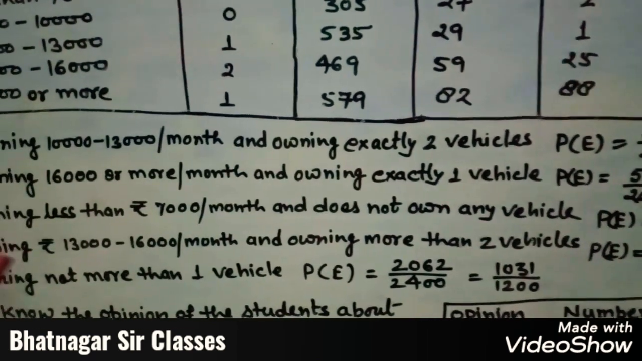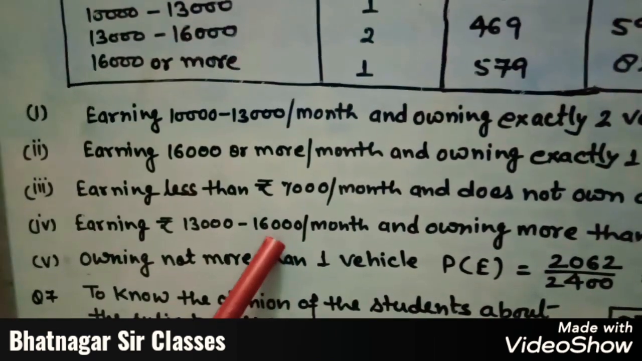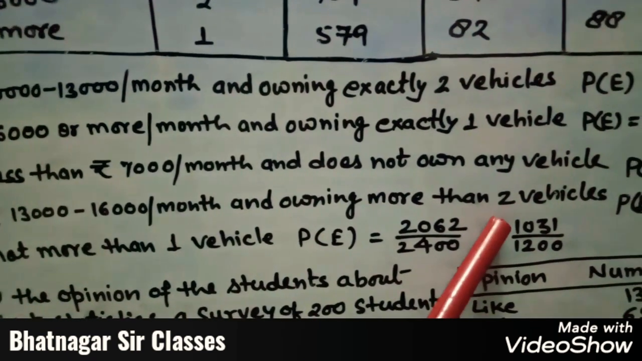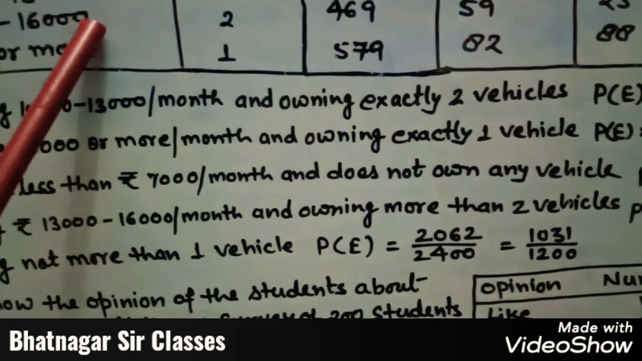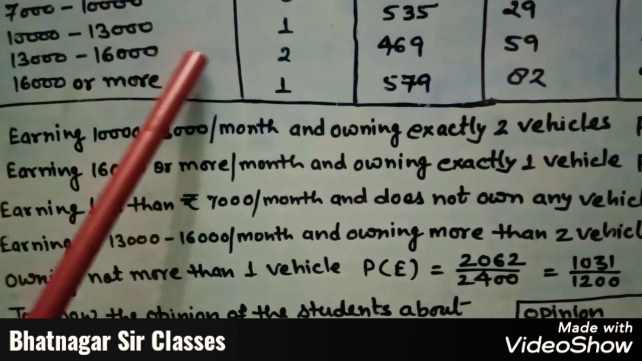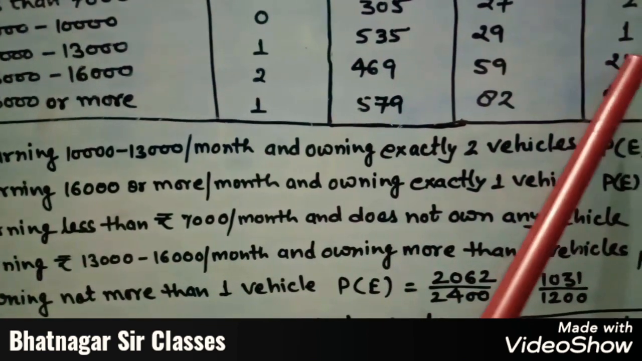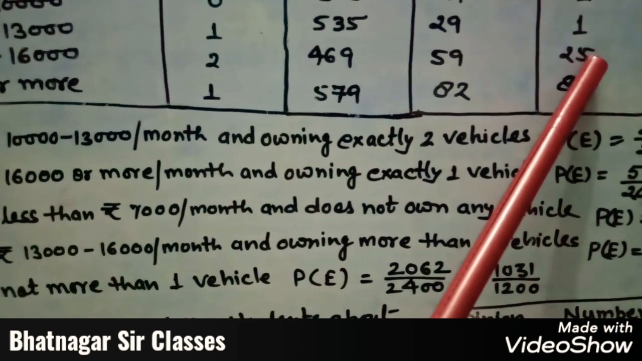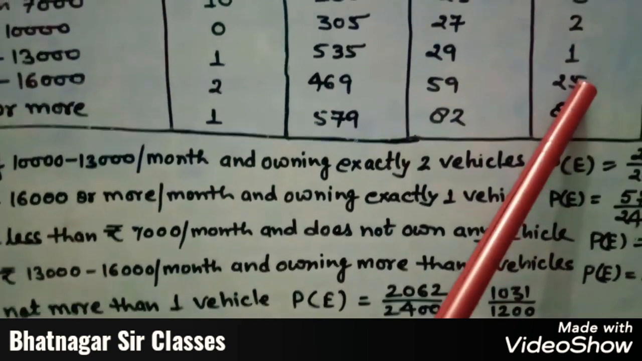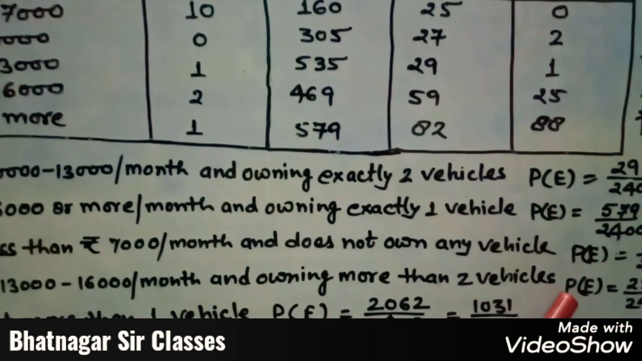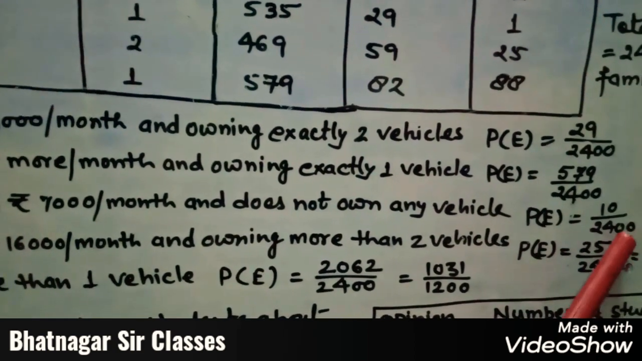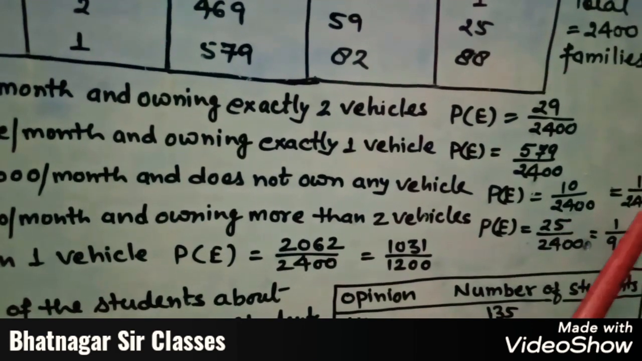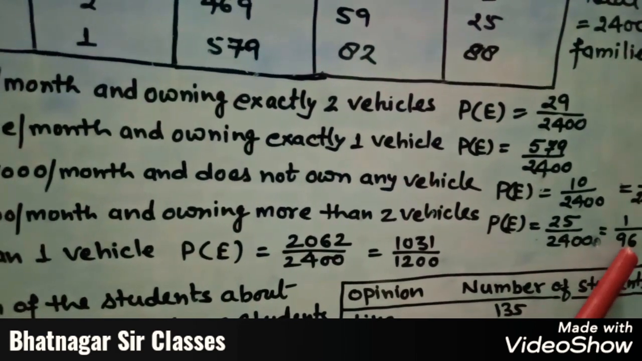In the fourth part, earning rupees 13,000 to 16,000 per month and owning more than 2 vehicles. So we have to go in the slab 13,000 to 16,000 and owning more than 2 vehicles, it means we have to move up to this. So therefore here the number of families owning more than 2 vehicles in slab 13,000 to 16,000 is 25. So therefore probability of that event is 25 upon 2400. When you cancel it, it would be 1 upon 96.